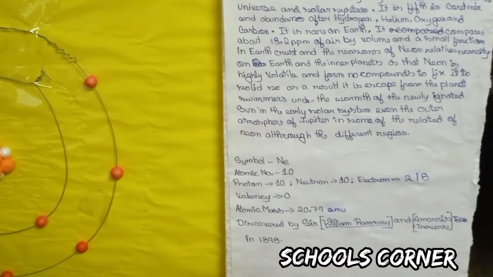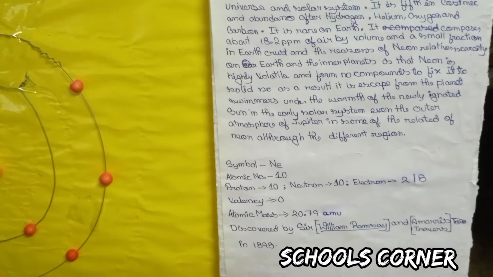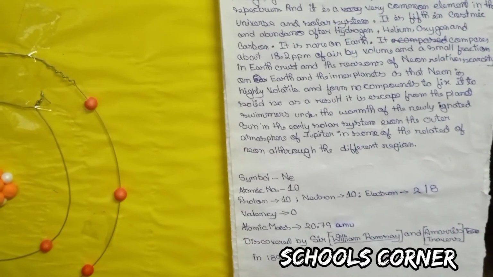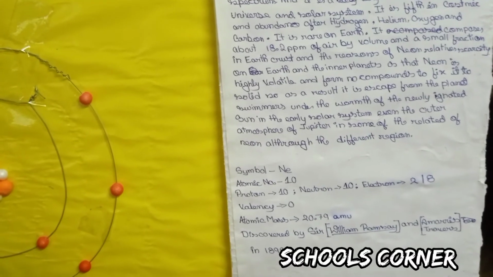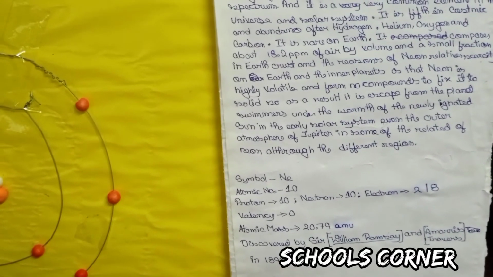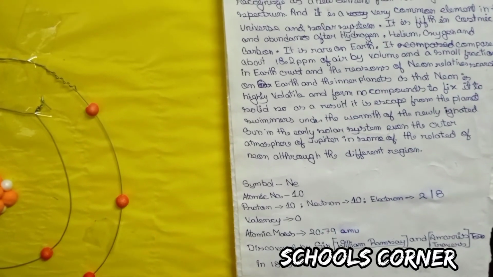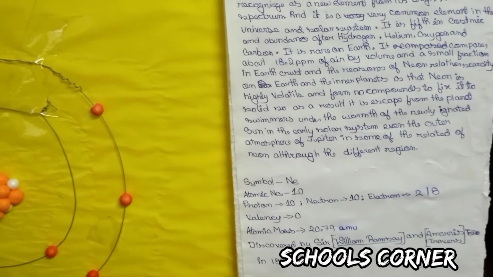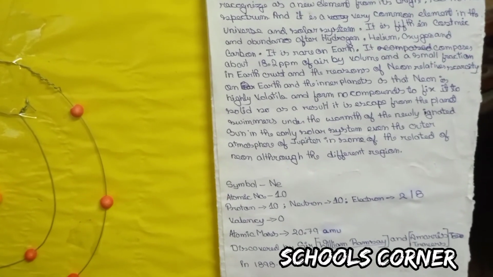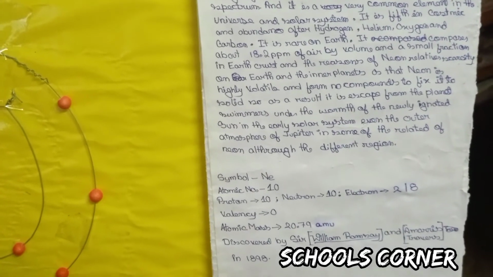The symbol of neon is capital letter N and small letter E, and the atomic number of neon is 10. The valency of neon is 0 and the number of protons present in this element is 10. Number of neutrons is 10 and number of electrons is also 10, but in the first orbit there are 2 electrons and in the second orbit there are 8 electrons, altogether 10.